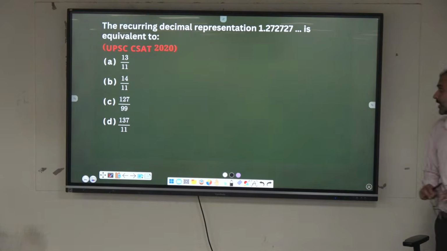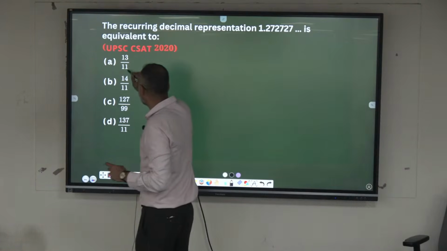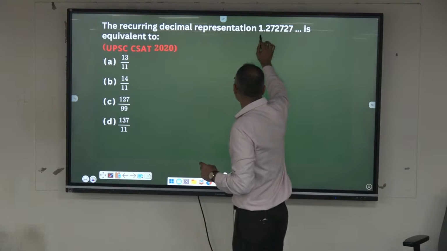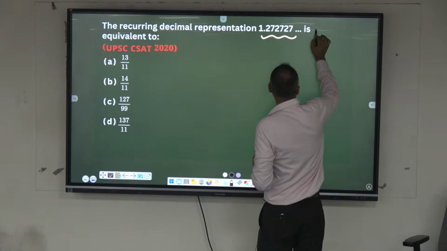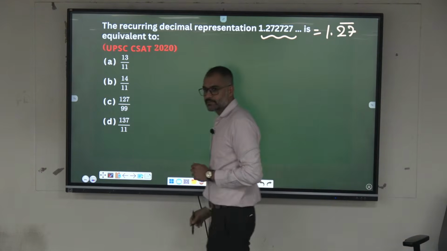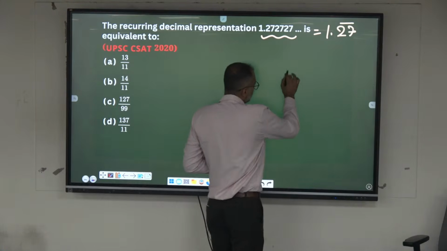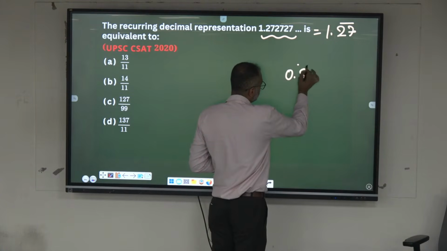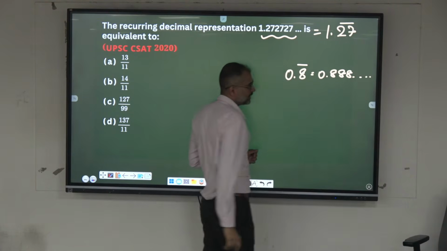Look here now. These are rational numbers, right? Can be represented in the form of P by Q. Can I call this a rational number? Yes. Can I write this as 1.27 and put a bar on its head? You can represent 0.8, which is nothing but 0.888888, unlimited number of 8s here.